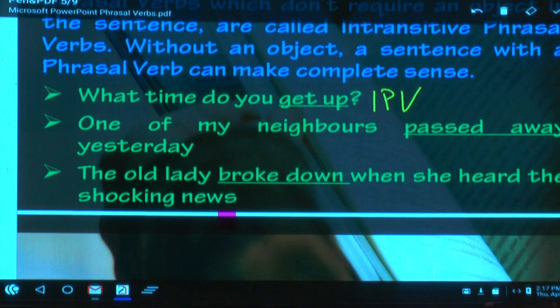The old lady broke down. That also stops with her. It doesn't go to another person. Break down here means what? To collapse emotionally. Break down, write the meaning. Those who don't know the meaning, please write the meaning. Get up means to come out of the bed. Pass away, to expire. And break down, to collapse emotionally. One of the meanings. To collapse emotionally.